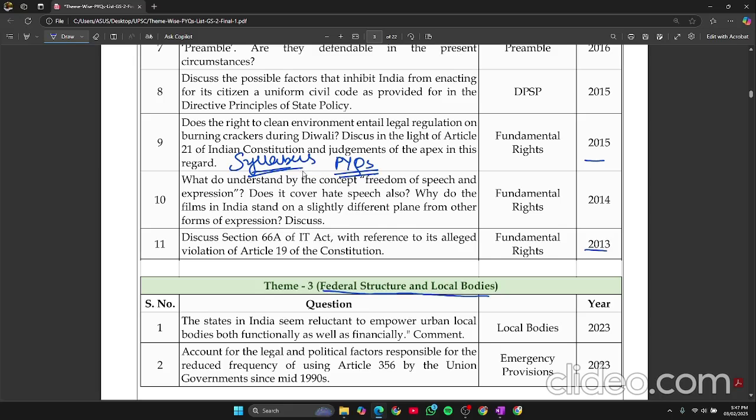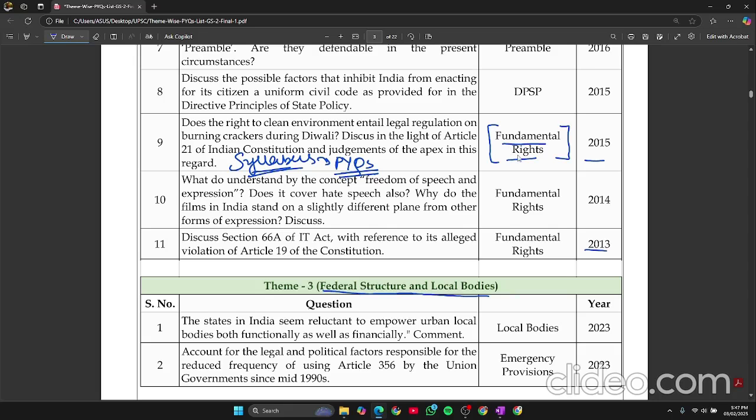What UPSC is basically asking to study in the syllabus. Then you have to compare that with PYQs. This particular topic, let's take the example of fundamental rights. It's in the syllabus of GS2. Then you have to see how many times and at what frequency UPSC is asking this topic, and if they have asked it so much, then what else they can ask.